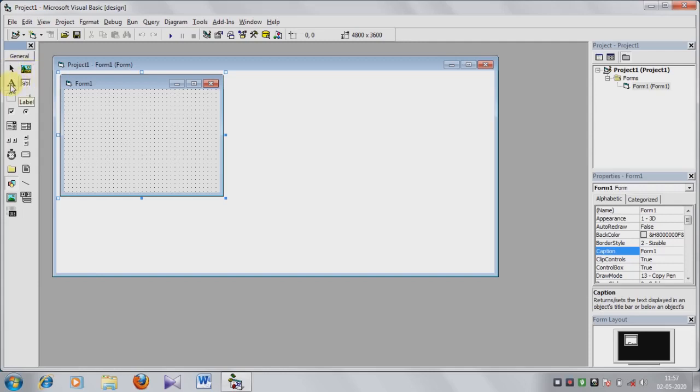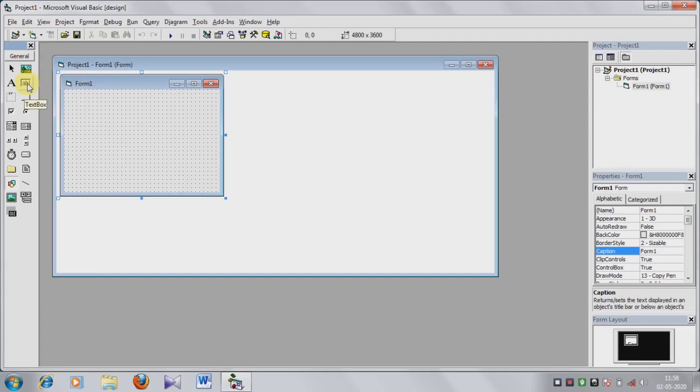And then this is the label tool. The label tool is used to display text. When you place the mouse cursor on any tool, then the tool name appears. See, I am placing the cursor on the text box, and the text box name appears on the screen.